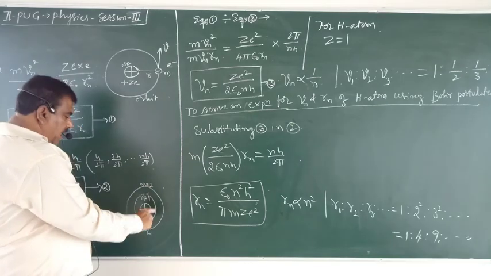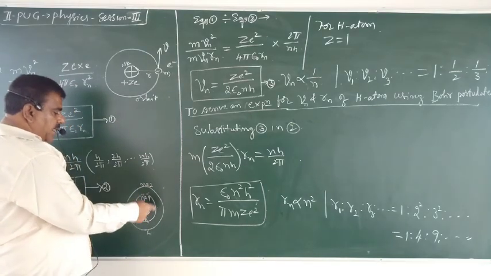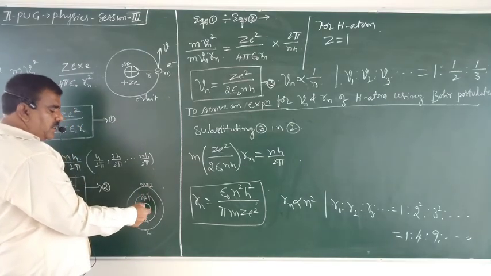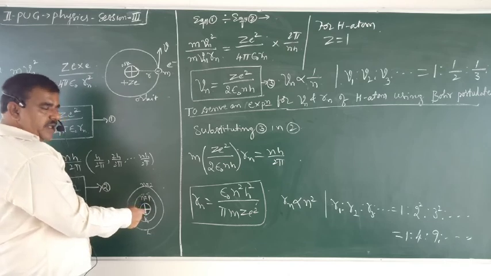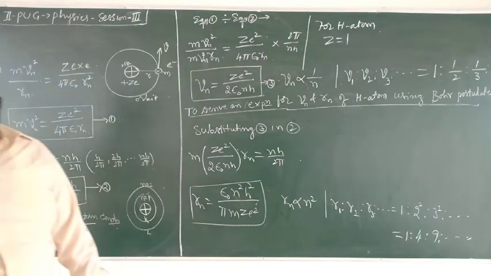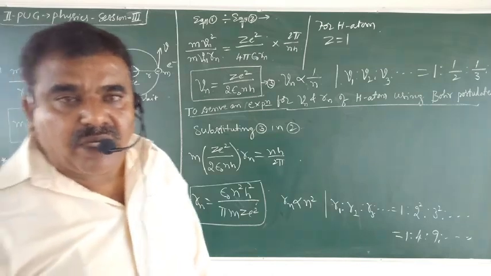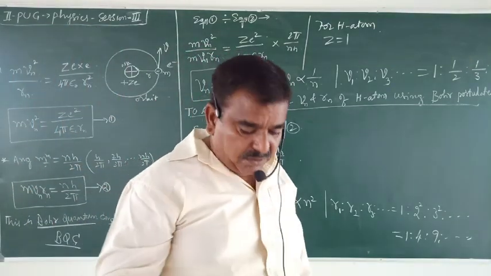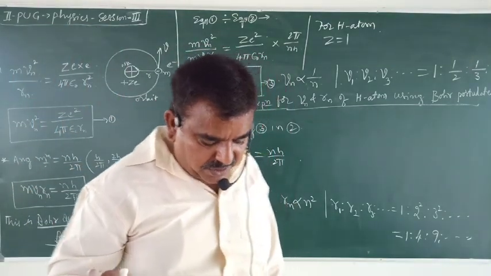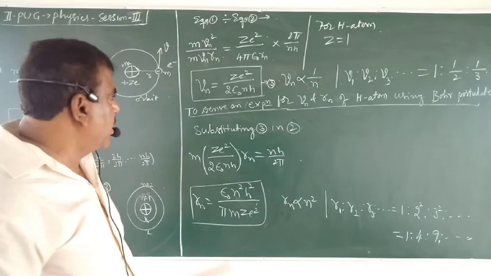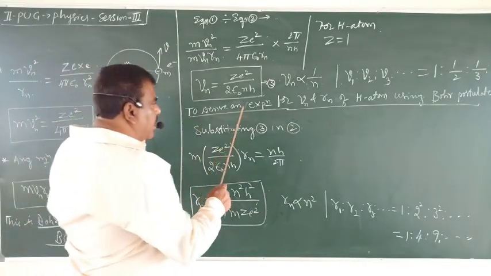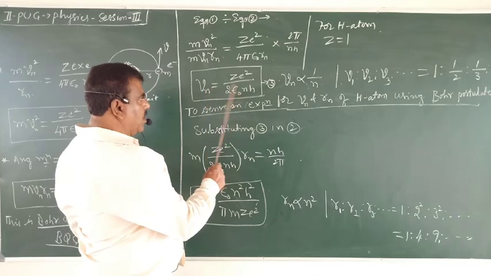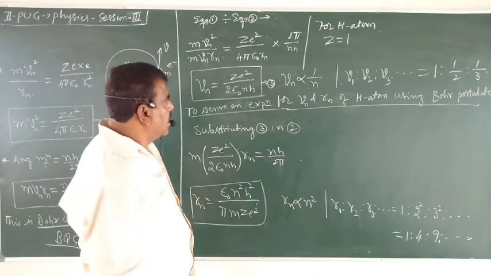Therefore, the velocity of electrons in the inner orbits is more. It is similar to our planets, like Mercury. So the velocity in the inner orbits is more, in the outer orbits is less.